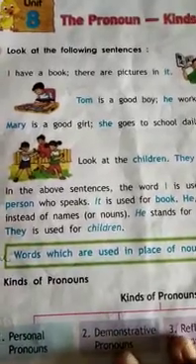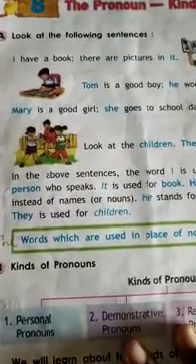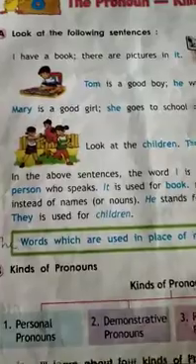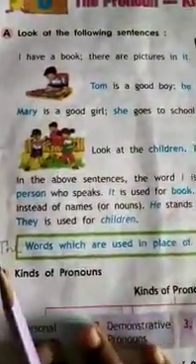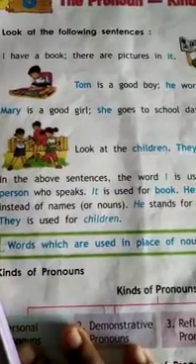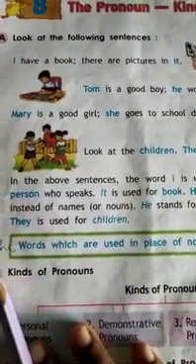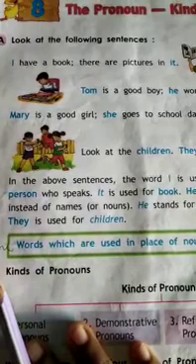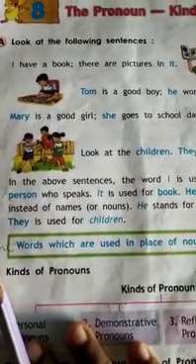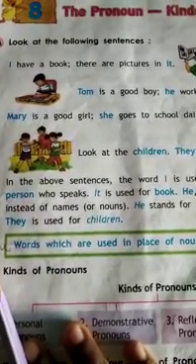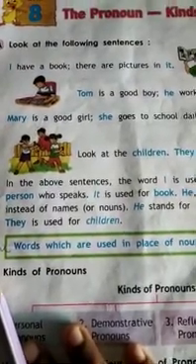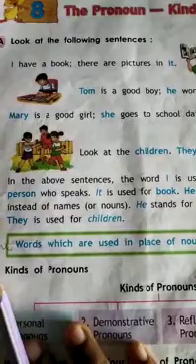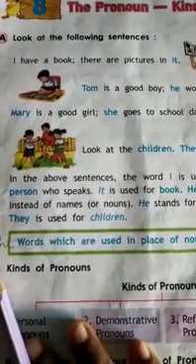Here few examples are given. Let us read these examples and understand in a better way. I have a book. There are pictures in it. Here, the book is a noun, and in place of book, it is being used, that is pronoun.